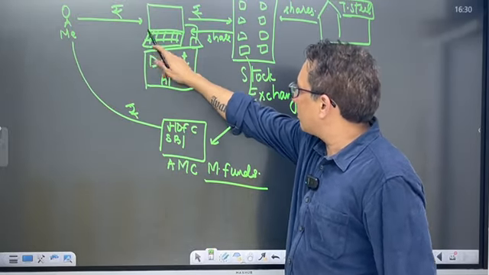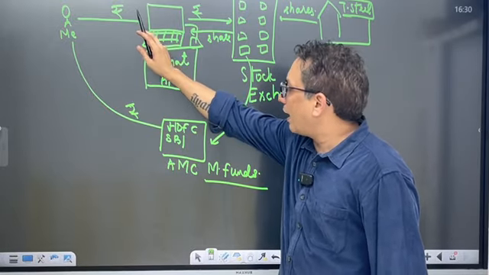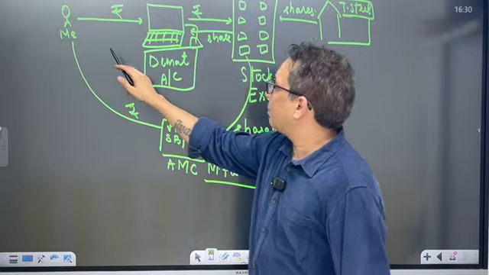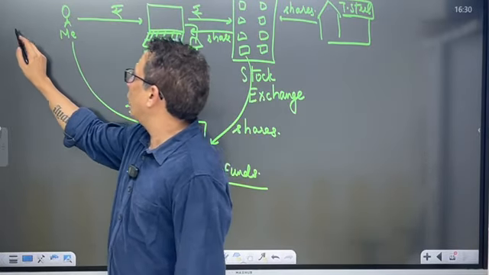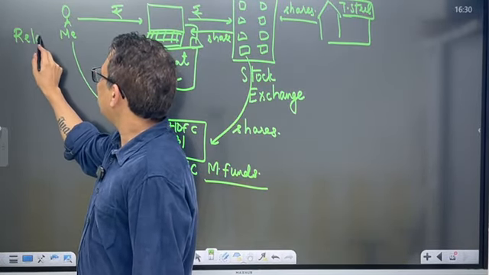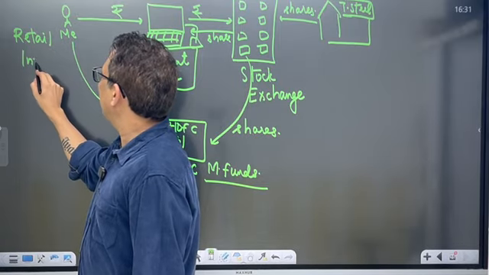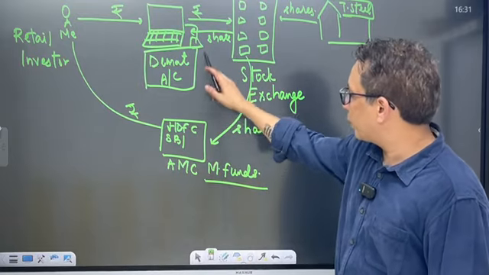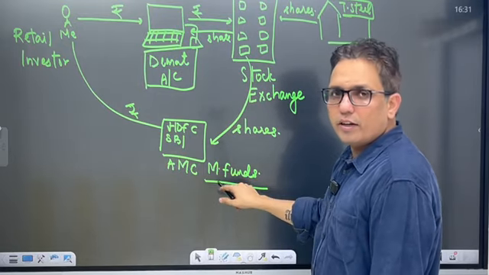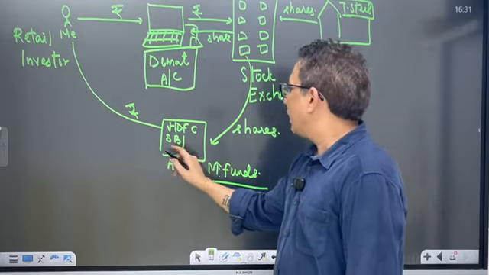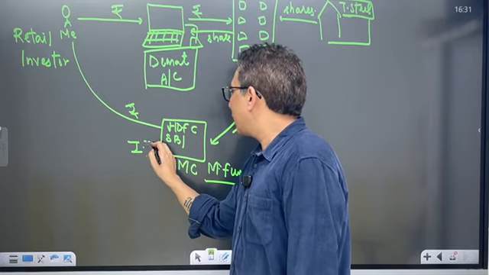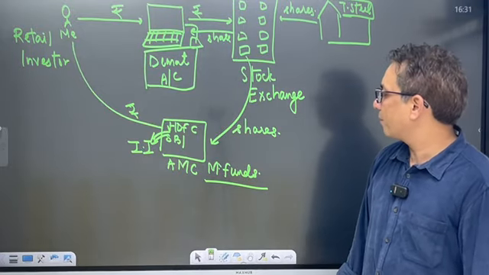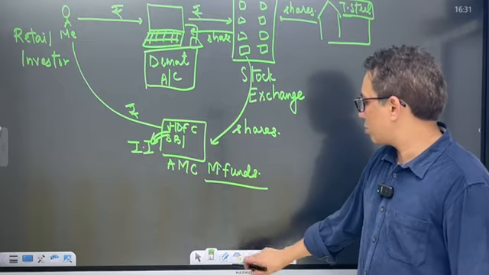So I can purchase shares directly through a demat account. I can also purchase shares through a mutual fund. When I am purchasing shares directly, I am called a retail investor. And when I am buying shares through a mutual fund, the asset management company or mutual fund is called the institutional investor. Institutional investor. Can you understand this? No.